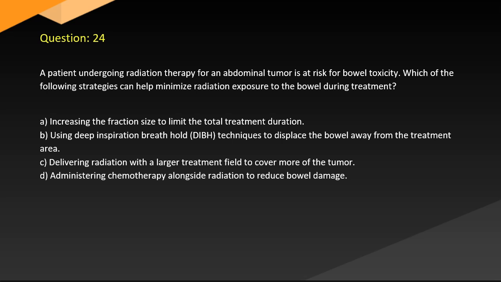Question 24. A patient undergoing radiation therapy for an abdominal tumor is at risk for bowel toxicity. Which of the following strategies can help minimize radiation exposure to the bowel during treatment? A. Increasing the fraction size to limit the total treatment duration. B. Using deep inspiration breath-hold, DIBH, techniques to displace the bowel away from the treatment area. C. Delivering radiation with a larger treatment field to cover more of the tumor. D. Administering chemotherapy alongside radiation to reduce bowel damage.